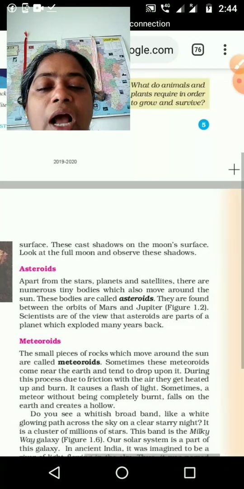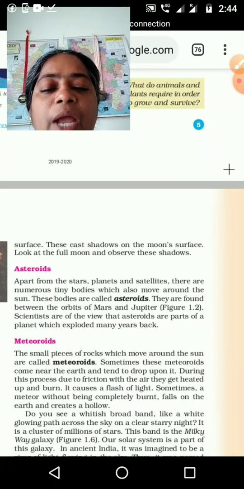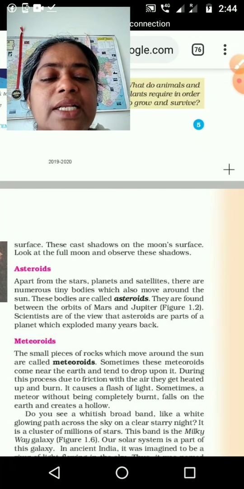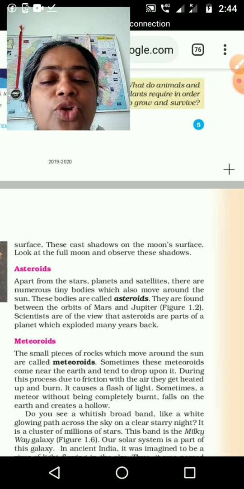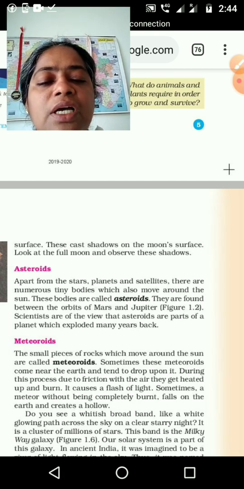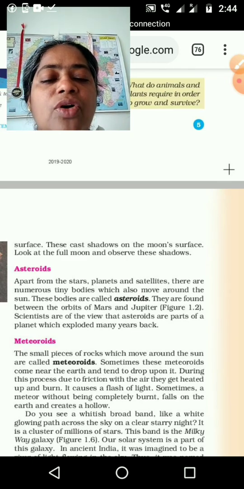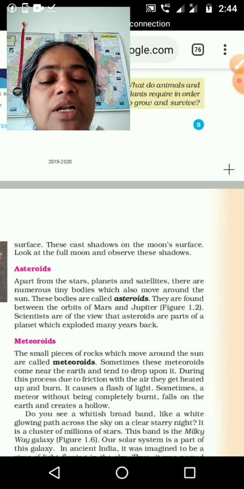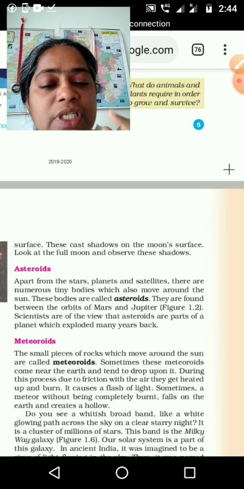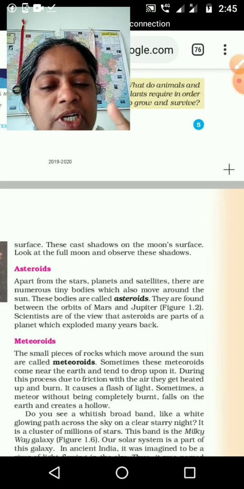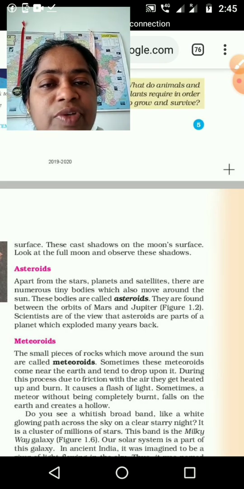Okay, asteroids. Apart from the stars, planets and satellites, there are numerous tiny bodies which also move around the sun. These bodies are called asteroids. They are not only planets. We studied what stars are, what planets are, what satellites are.